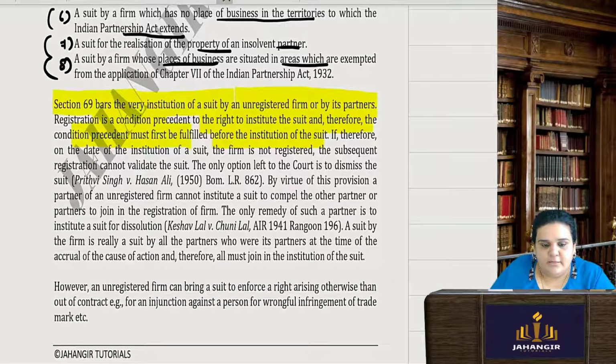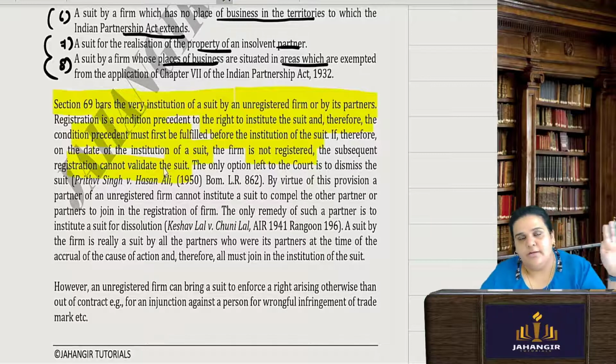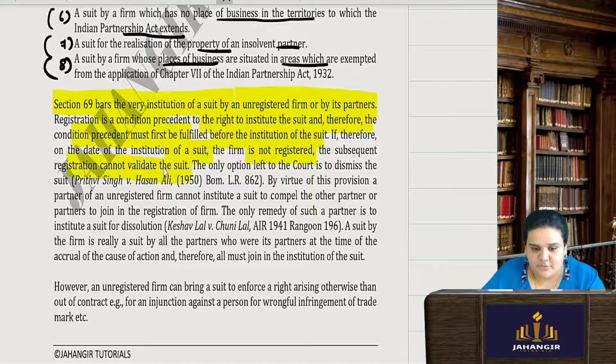If on the date of the institution of the suit the firm is not registered, the subsequent registration cannot validate the suit. There was already a suit, and now you are trying subsequent registration. No, it cannot be validated by that. The only option left to the court is to dismiss the suit.